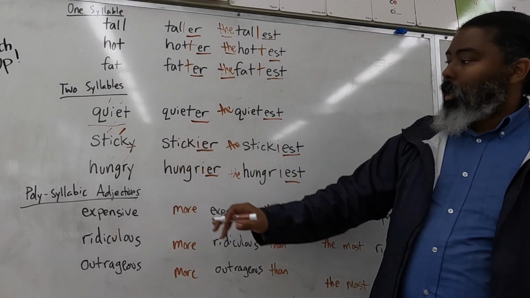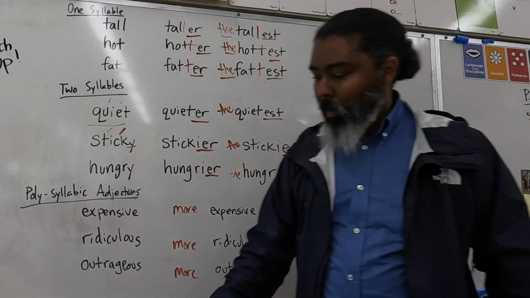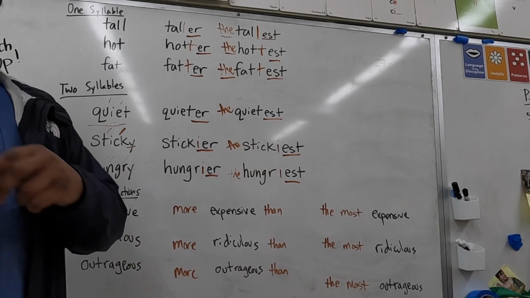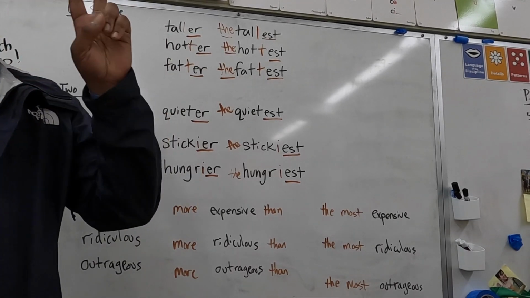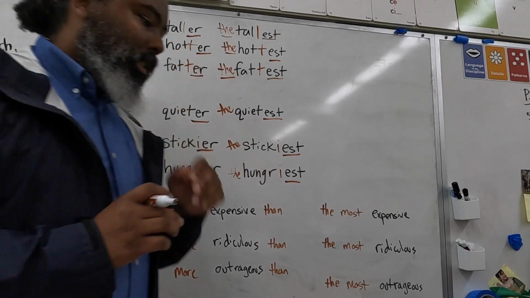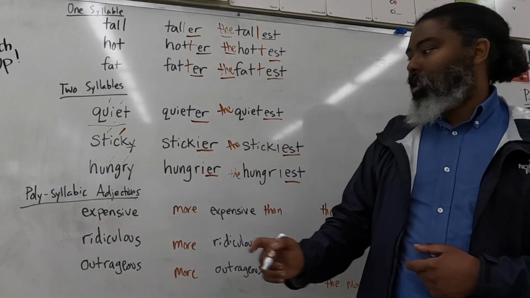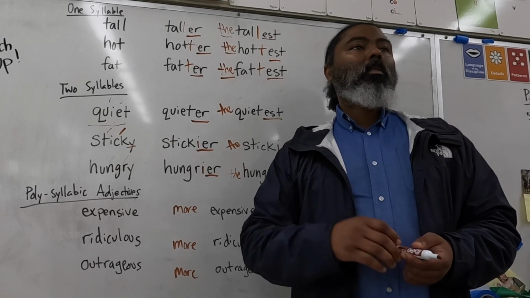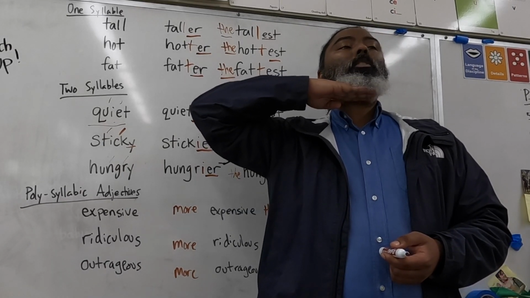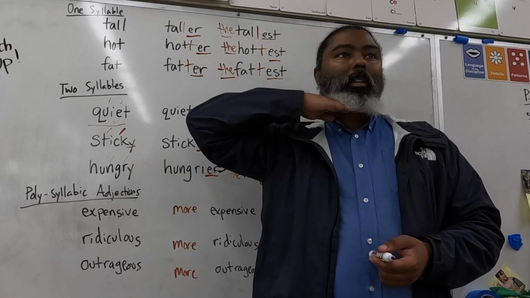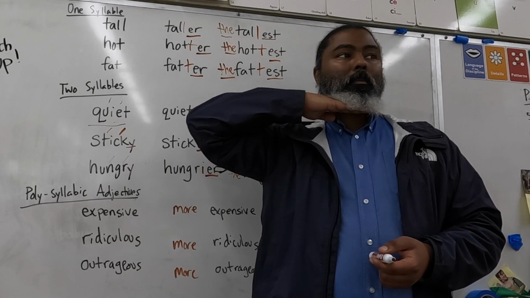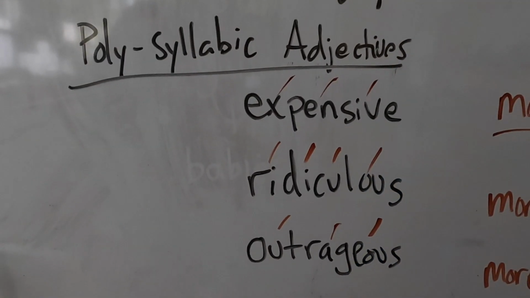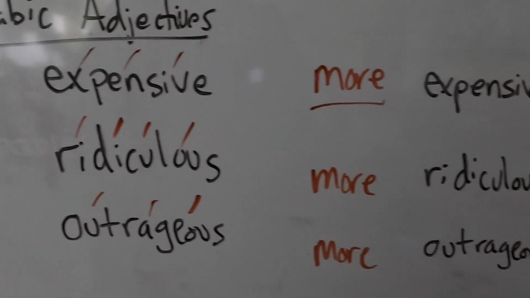Now, it's tricky, okay? But here's something. Polysyllabic, when you have more than two syllables. You have three syllables, like the adjective expensive. How many syllables does the word expensive have? Put your hand under your chin and say expensive. Three. That's right. There are three syllables.